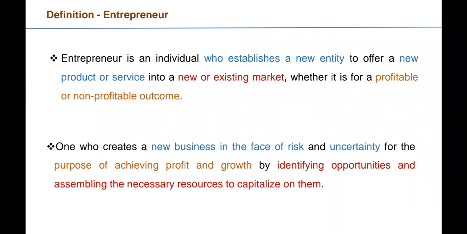Some new entity you're starting, or you're starting with some old product or service in an existing or a new market with some profitable or non-profitable outcomes. That particular person is an entrepreneur. Similarly, he has to face risk and uncertainty, and he should achieve profit and growth by identifying opportunities and assembling the necessary resources to capitalize on them. So he is an entrepreneur.